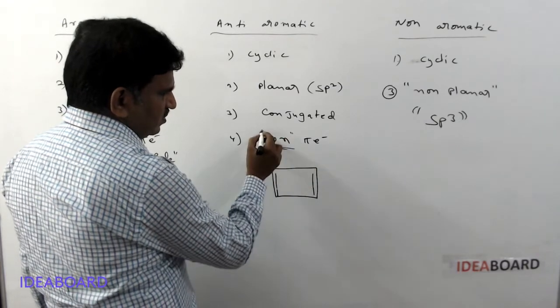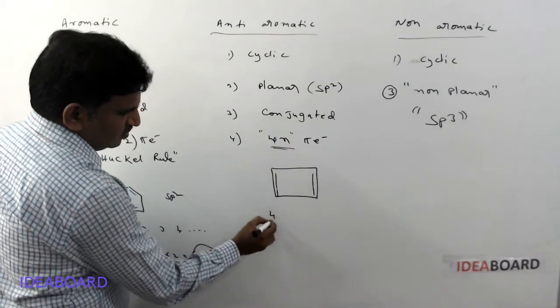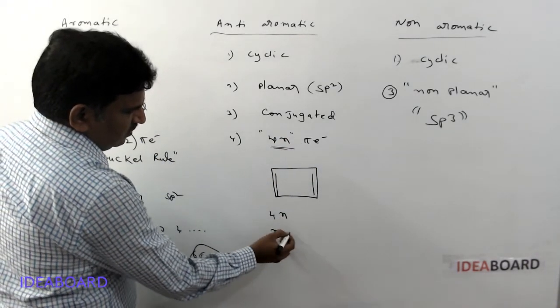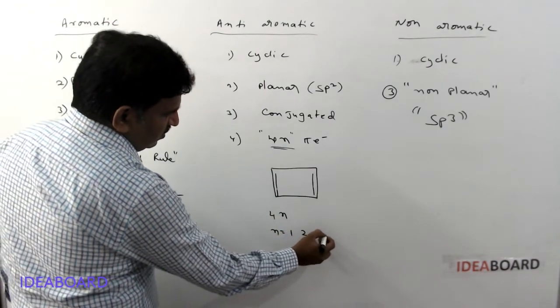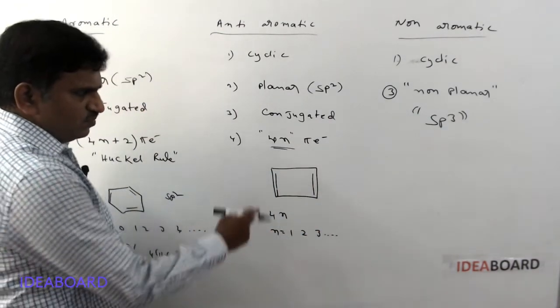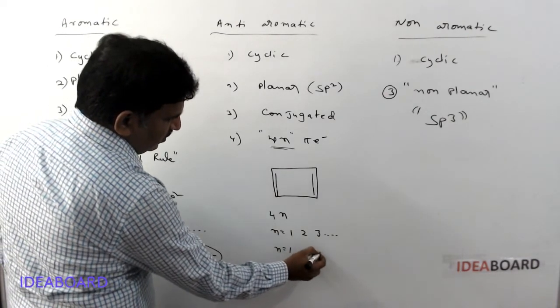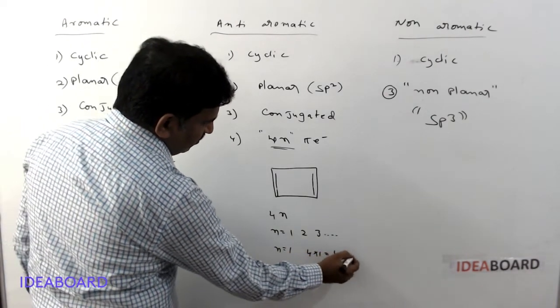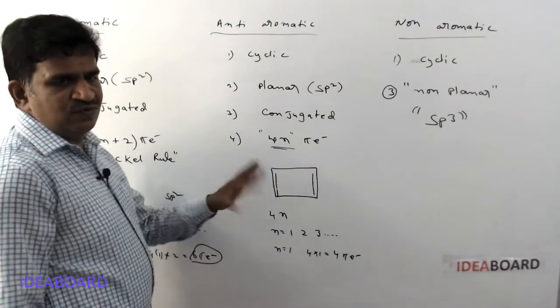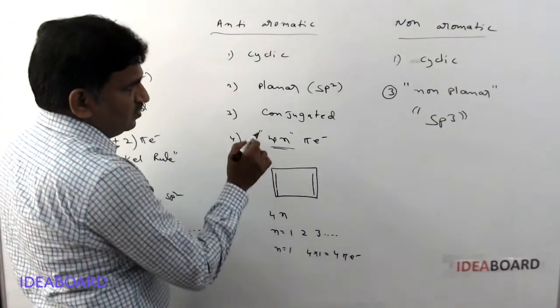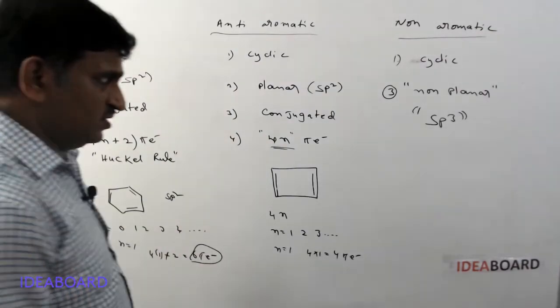Then 4n pi electrons. Here, what is the n value? The n value must be either 1, 2, 3 or so on. Here suppose for this I am taking n equal to 1. Then 4 into 1, we will get 4 pi electrons. Here 2 pi bonds, 4 pi electrons. So this molecule is satisfying anti-aromatic nature.